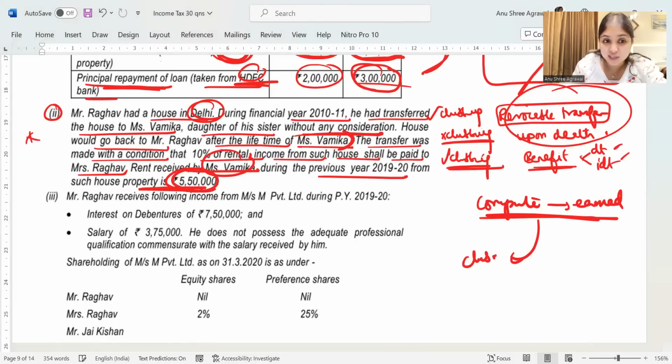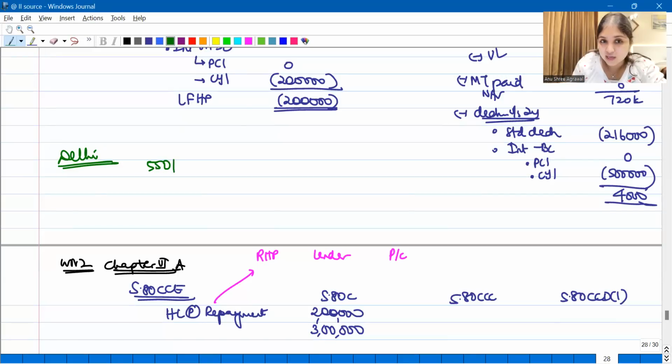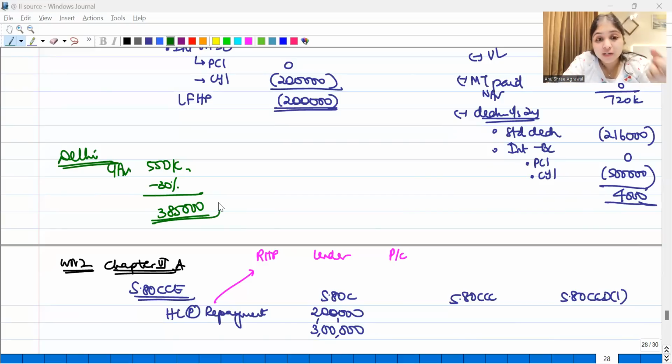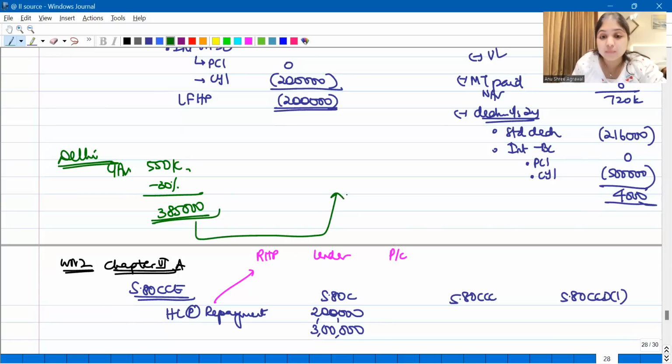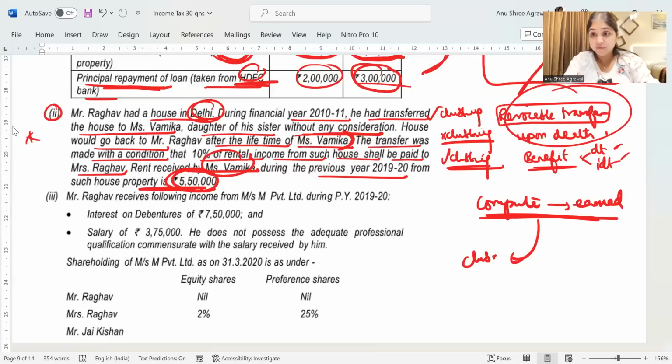What is the rental income she is getting? 5,50,000 rental income she is getting. This will become the GAV, guys. Then no municipal tax and all. Only 30% standard deduction. No interest also. So 5,50,000 minus 30% standard deduction is 3,85,000. This is her IFHP. Whatever is her IFHP number, we have computed in her hands. This computed number is what will be clubbed in the hands of Mr. Raghav. Tell me, is this adjustment crystal clear for everybody? Do you have perfect understanding?